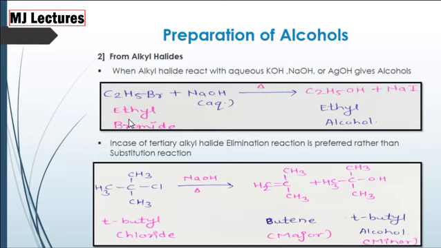The conversion of alkyl halide into alcohol is the example of substitution reaction. But in case of tertiary butyl chloride, that is tertiary alkyl halide, there is formation of butene in place of tertiary butyl alcohol. That is, formation of butene is a major product and tertiary butyl alcohol is a minor product. Because in case of tertiary alkyl halide, elimination reaction is preferred over substitution reaction and we get 1-butene as a major product.